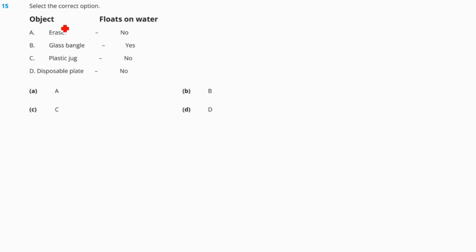Question 15. Select the correct option. Eraser, floats on water, no. Glass bangle, yes. Plastic jug, no. Disposable plate, no. So here the correct statement is eraser, floats on water, no. A is the correct statement.